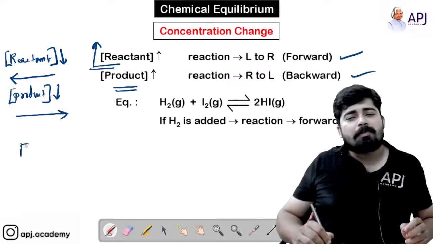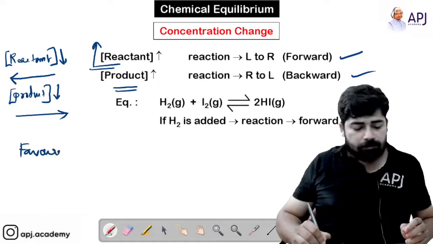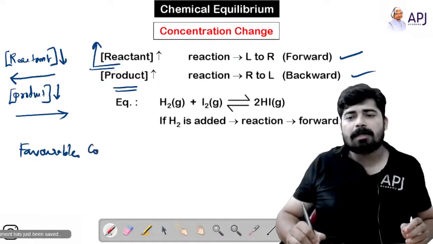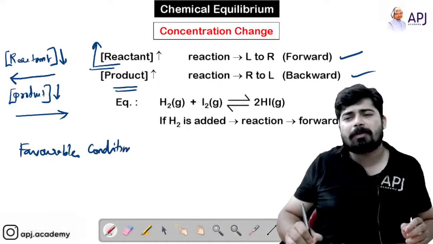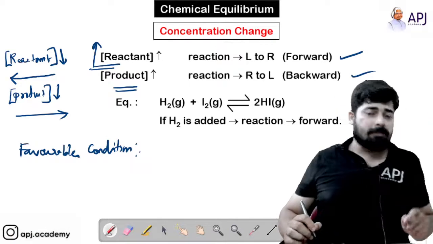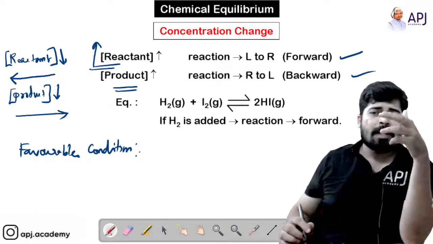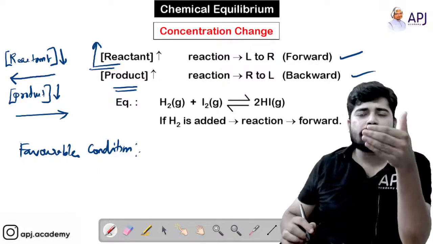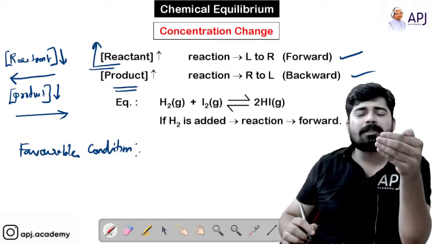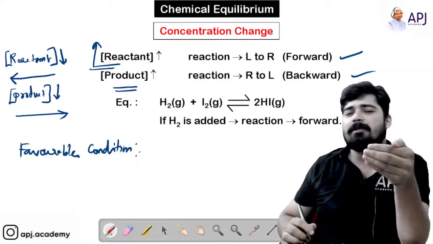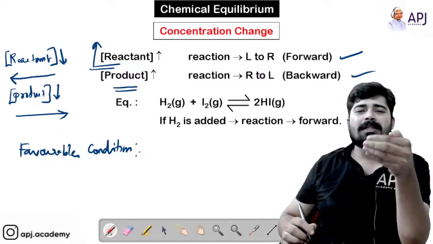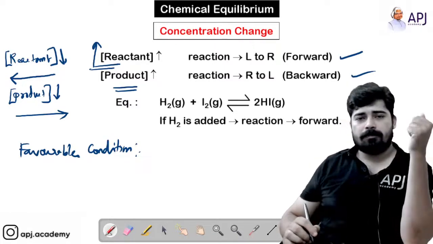Now let's think about the favorable condition. Dear students, what do you mean by favorable condition? Favorable condition means, among these four conditions, which condition is most favorable for the production of products?